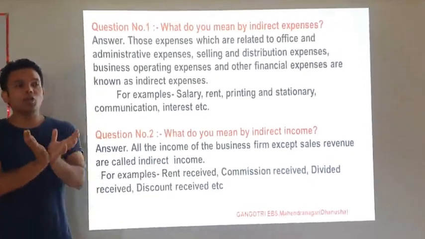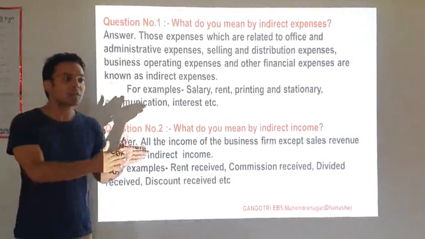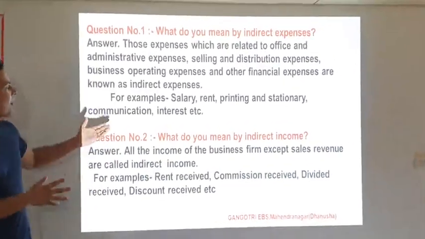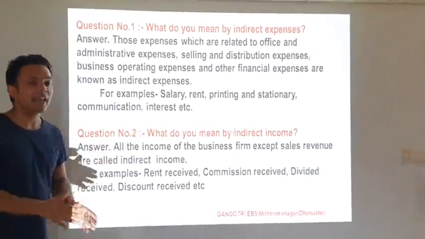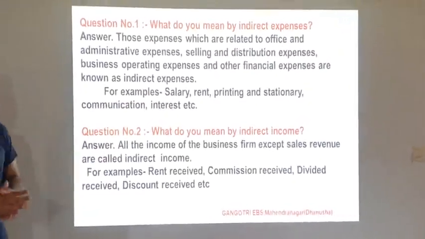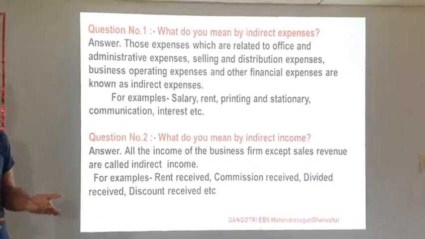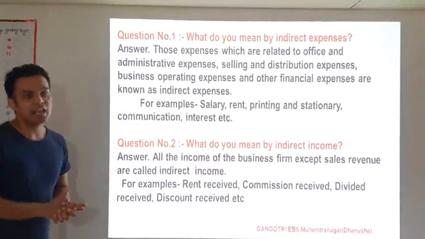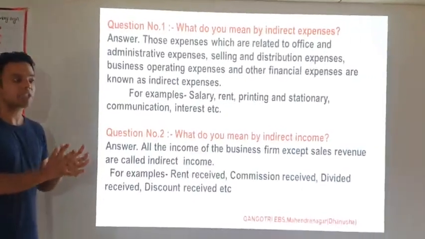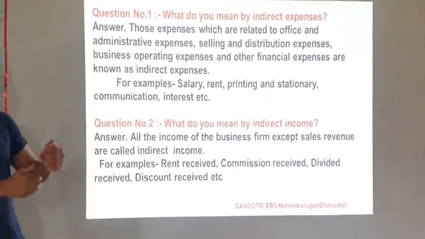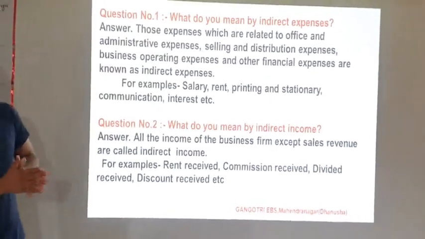So there are two types of expenses: direct expenses and indirect expenses. Some examples are salary, rent, printing and stationery, communication, interest, depreciation, and bad debt. Those expenses which take place in office administration, selling and distribution, and other financial expenses are called indirect expenses.